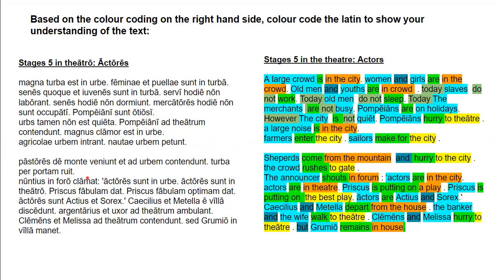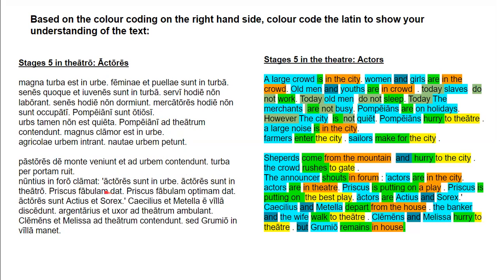Here's our verb, shouts. And where does he shout? In the forum. The announcer shouts in the forum, and that is a locatival ablative prepositional phrase. Actores sunt in orbe. The actors are in the city. So third declension, nominative plural. Sunt is our verb, and in orbe is that locatival ablative prepositional phrase. Actores sunt in teatro. Same exact thing. Nominative subject, plural verb, and teatro, locatival ablative.